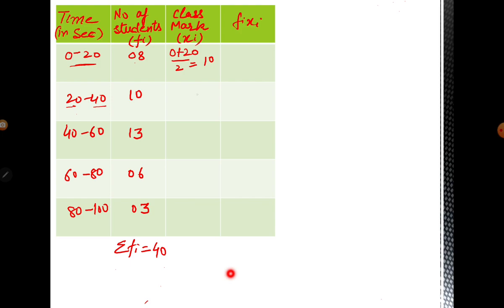So 20 plus 40 is 60, 60 divided by 2 is 30. Then 40 plus 60 is 100, 100 divided by 2 is 50. Then 60 plus 80 is 140, divided by 2 is 70.